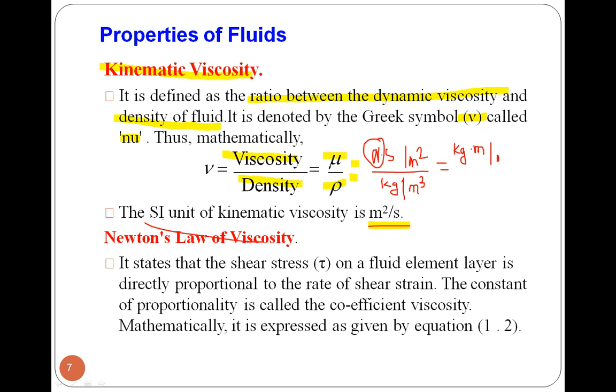If we represent this in CGS, the unit will be centimeter square per second. So that is the unit of kinematic viscosity. Once again I am going to repeat the definition: kinematic viscosity is defined as the ratio of dynamic viscosity to the density.